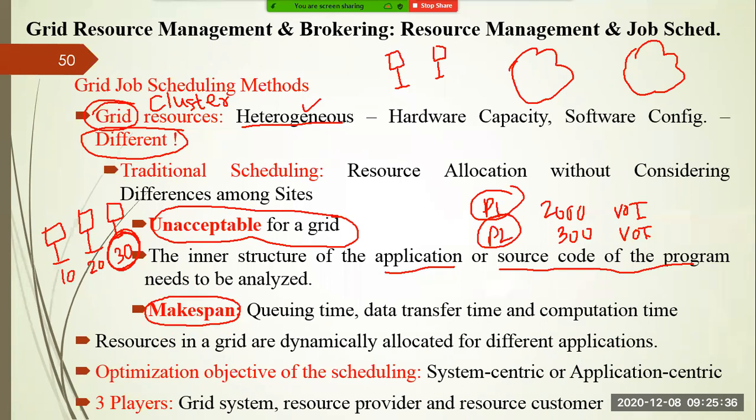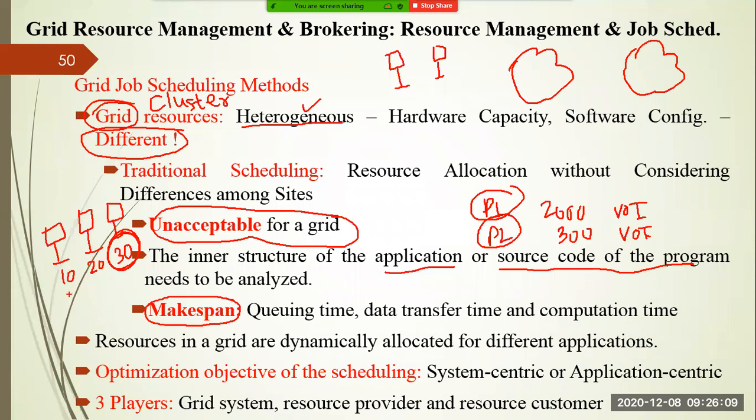So you can say this makespan of the individual jobs, you can also analyze once a job is completed. Based upon that, you can calculate the completion time of each and every individual job. You can also calculate the makespan of each and every individual machine. Like here I am telling 10 is the completion time of the first machine. Whatever work you have submitted to the first machine, it is completed at 10 units of time. Similarly, whatever work you have assigned to the second machine, it is completed in 20 units of time.